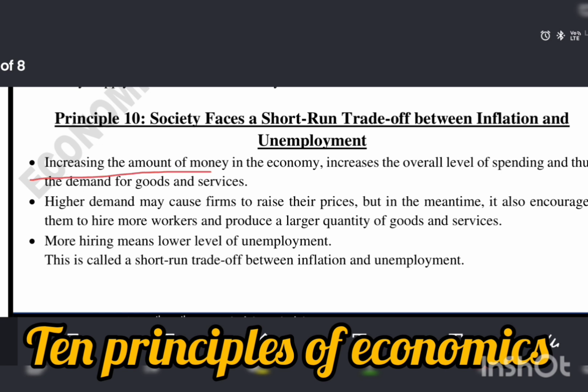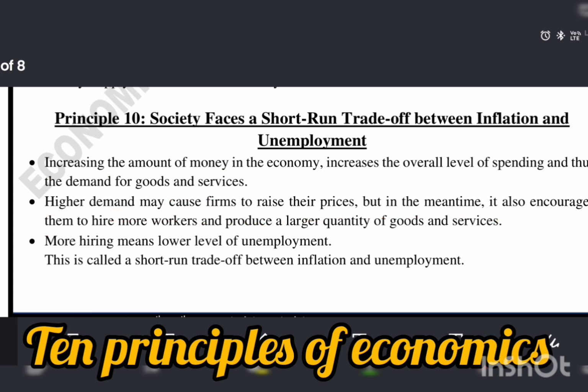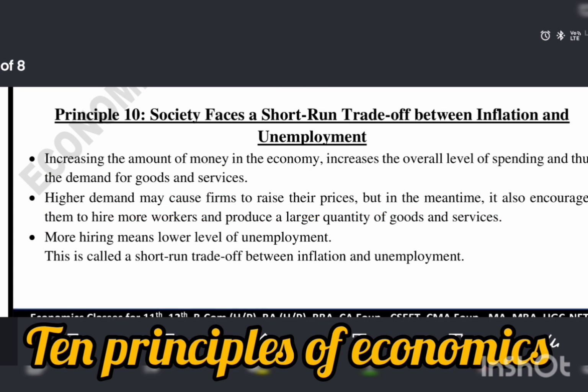Increasing the amount of money in the economy increases the overall level of spending, and thus the demand for goods and services. Higher demand may cause firms to raise their prices, but in the meantime it also encourages them to hire more workers and produce a larger quantity of goods and services. More hiring means a lower level of unemployment. This is called the short-term trade-off between inflation and unemployment.